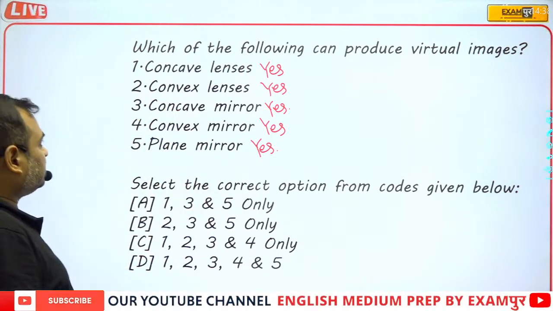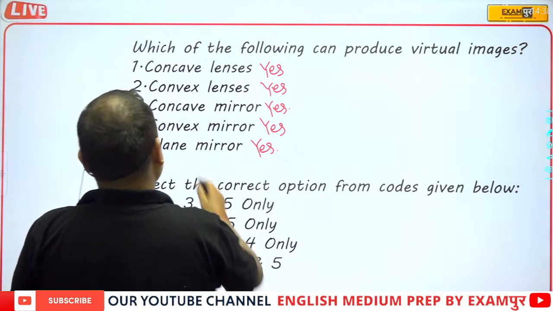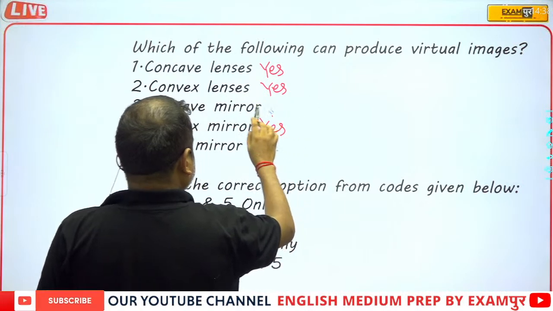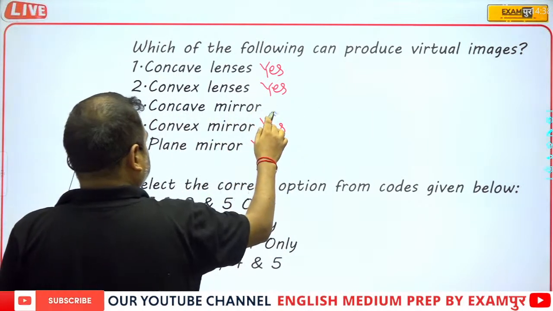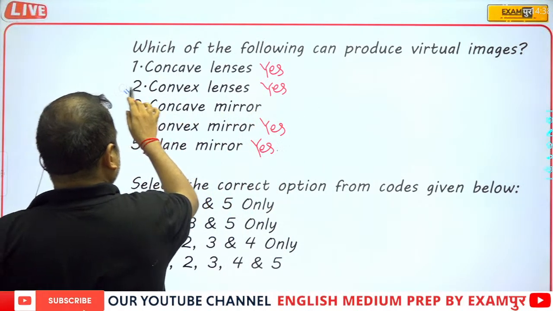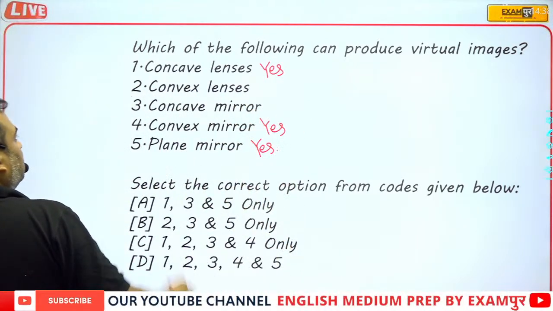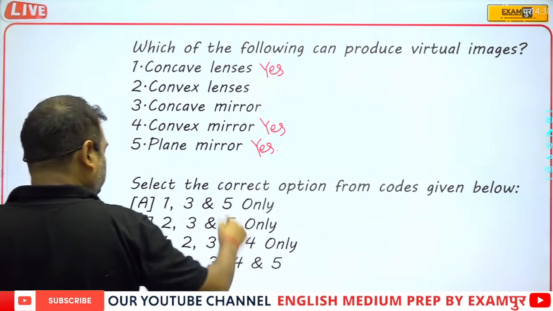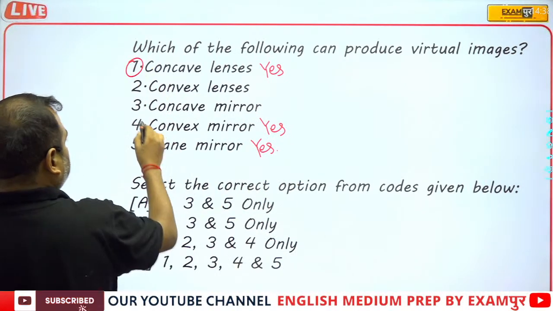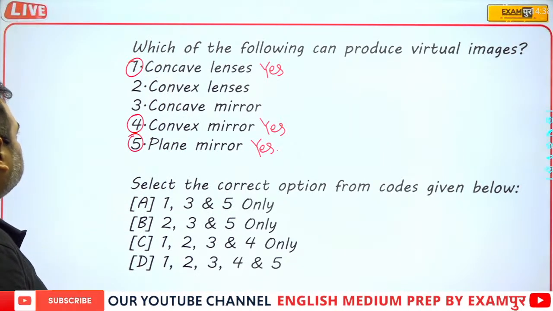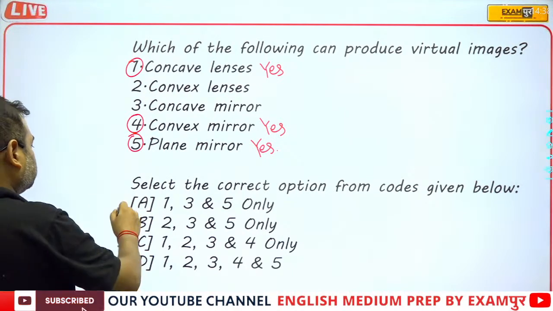But most of the times, as I have already told, the concave mirror produces only real images. So only 3 options are the most probable answer: first, fourth and fifth. So here A is the option.